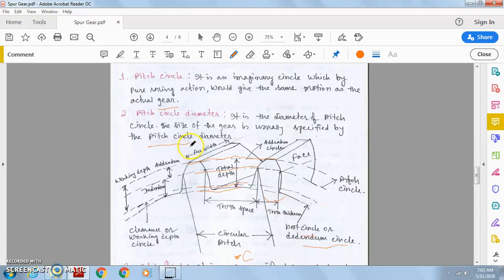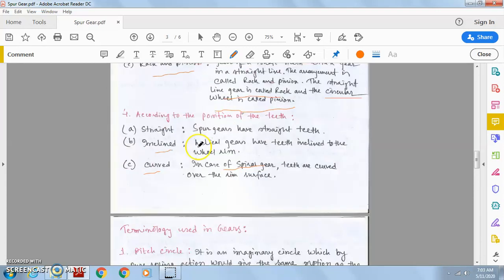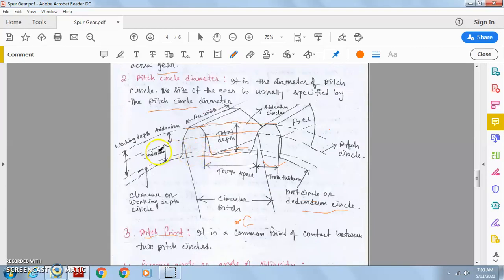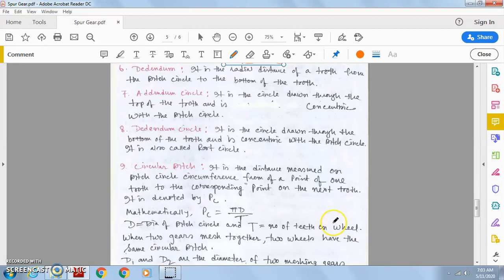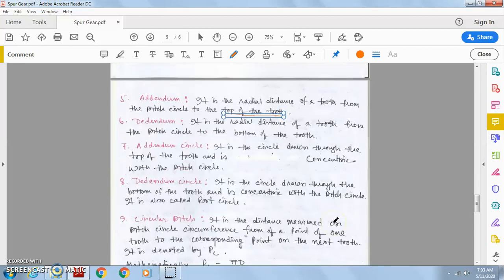Similarly, what is dedendum? Here we see what is dedendum. Dedendum is the radial distance between the pitch circle and the dedendum circle. Dedendum circle means the circle that is passing through the bottom part of the gear. Addendum circle means this is a circle that is passing through the top part of the gear.